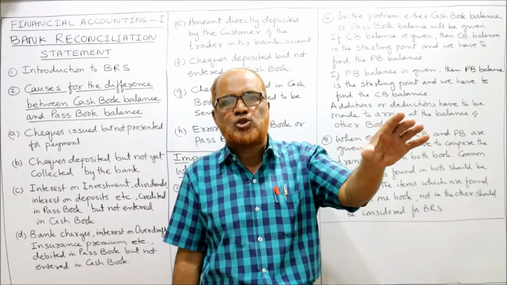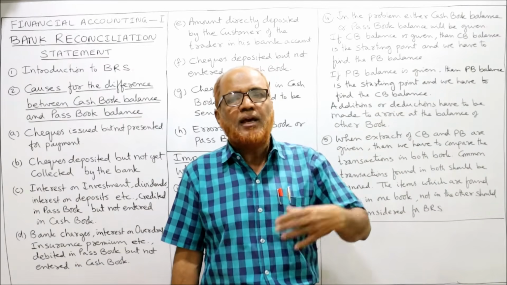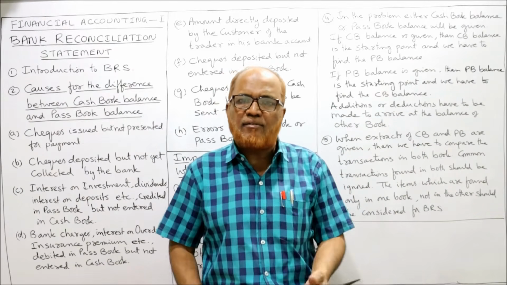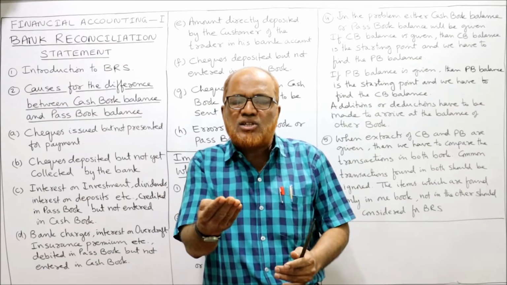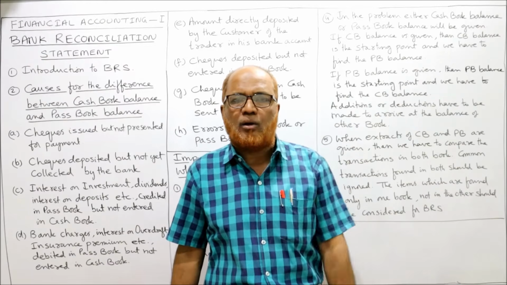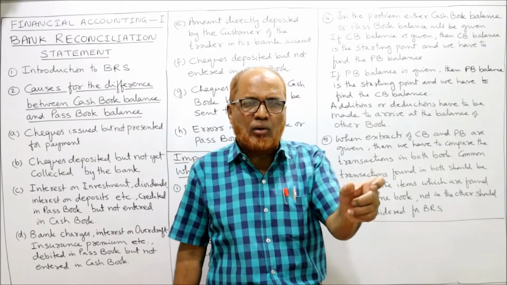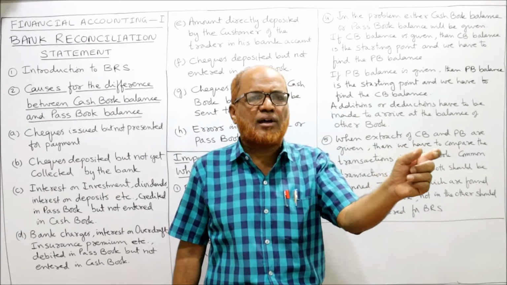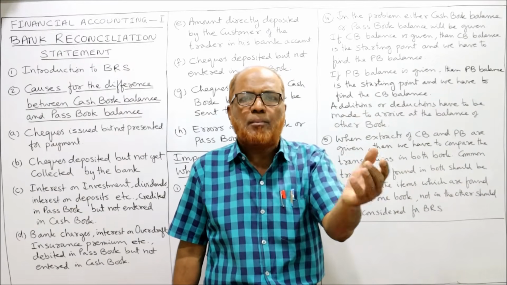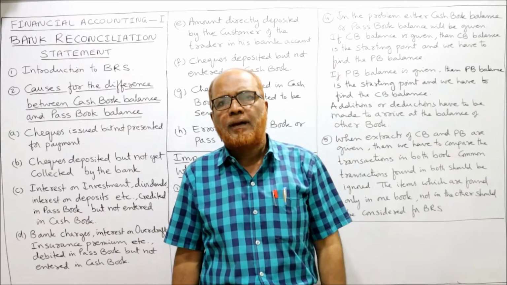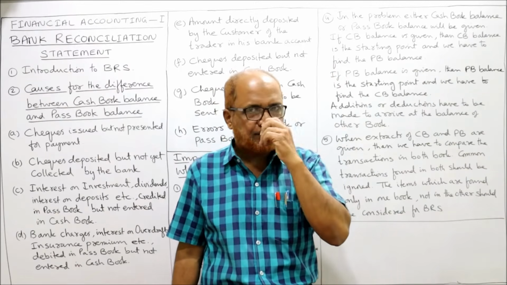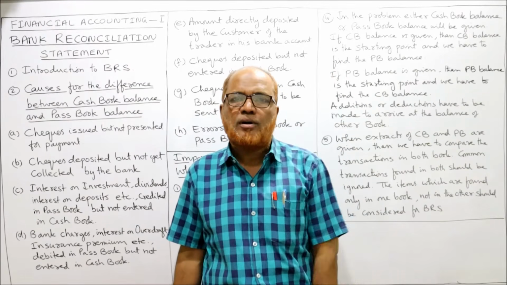Suppose Mr. X has to pay 10,000 rupees to me. He has given me a check. I have received the check. When I receive the check, I will debit my bank account. On the debit side of my bank account, I will write "check received from X, 10,000." My bank balance will increase in the cash book.